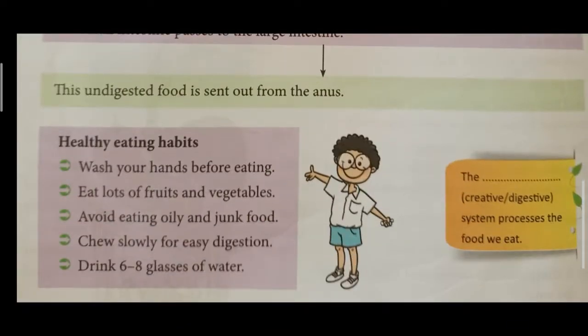Then there are some healthy habits. Healthy eating habits: we should wash our hands before and after eating. We should eat lots of fruits and vegetables. We should avoid eating oily and junk food. We should chew slowly during digestion. Drink 6 to 8 glasses of water. This you have known already.